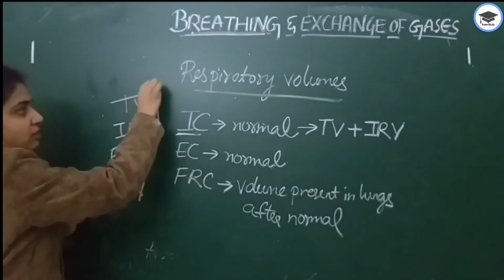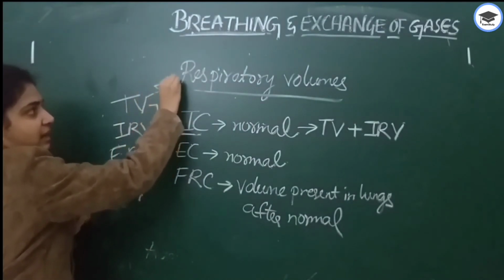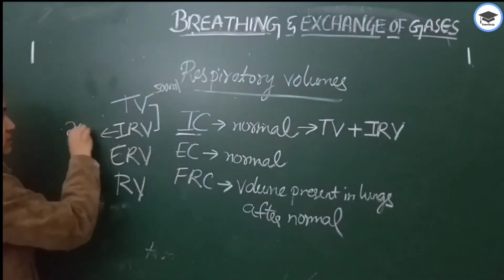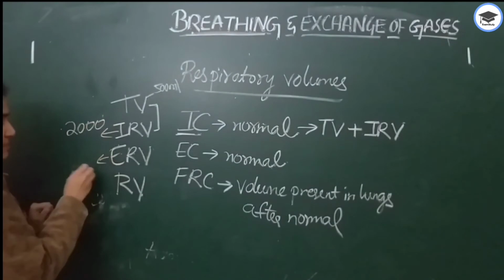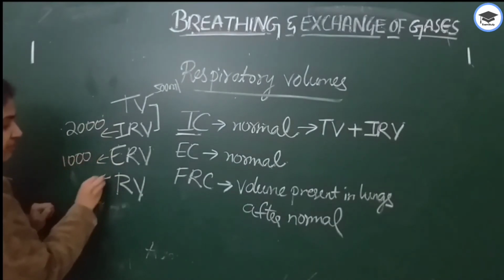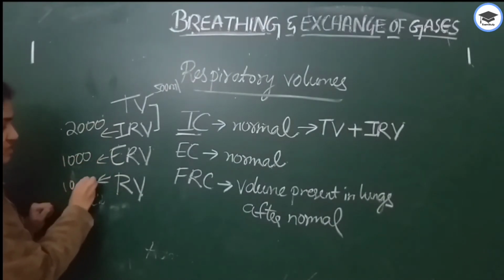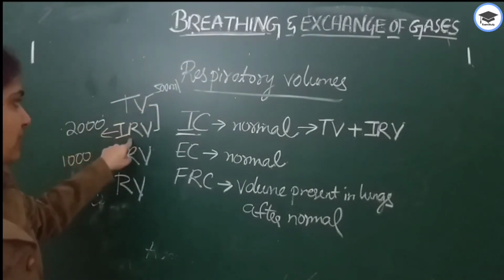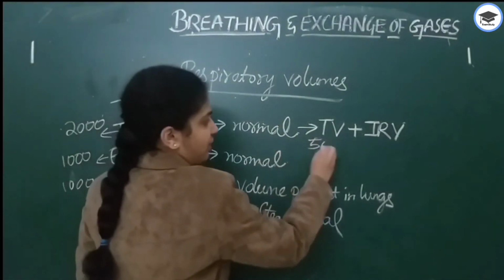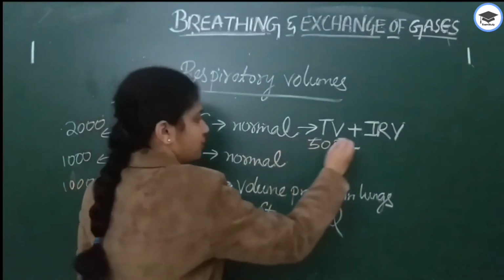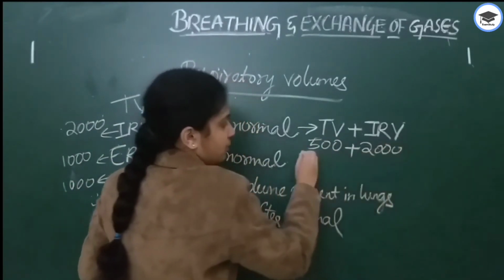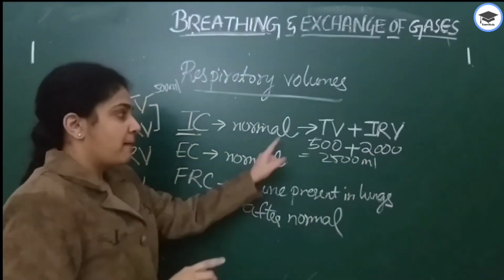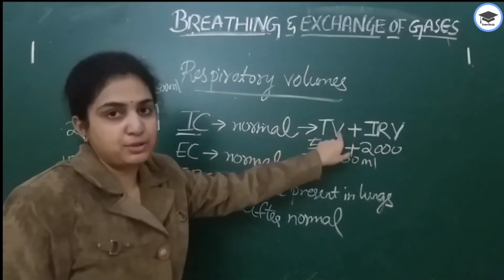How much? Tidal volume is 500 ml. Inspiratory reserve volume, as I told you before, is 2000. Expiratory reserve volume is 1000, whereas residual volume is 1000 ml. So we should add tidal volume and inspiratory reserve volume, that is 500 plus 2000, 2500 ml. So you should calculate like this, by knowing what all we should add.